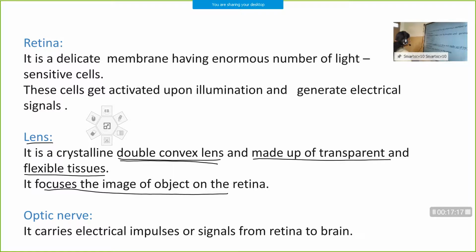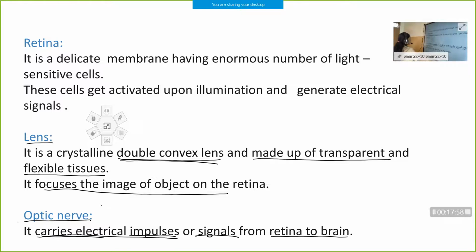Then the next part is optic nerve. What is optic nerve? It is a nerve which connects our eye with the brain. The nerve which connects the human eye with the brain is called optic nerve. And what is the function of this optic nerve? The function of optic nerve is to carry electrical impulses or signals from the retina to the brain.